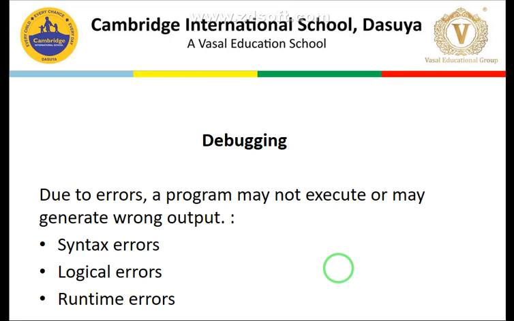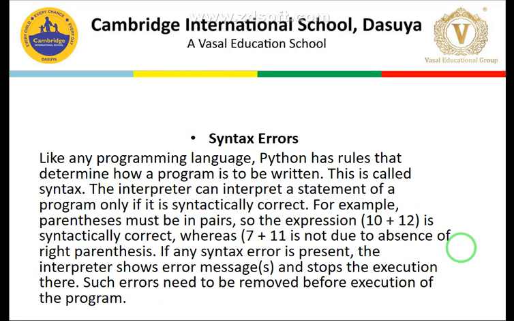First of all, we need to categorize the errors, what type of errors we can encounter in a program while we are executing. The first category is syntax error, second logical errors, and third runtime errors. So let's see what a syntax error is. Students, each language has certain rules. When we are not following those rules 100%, we get the syntax error.